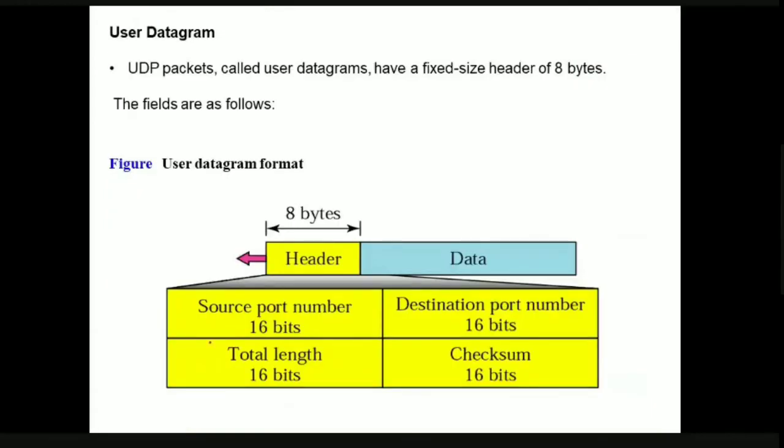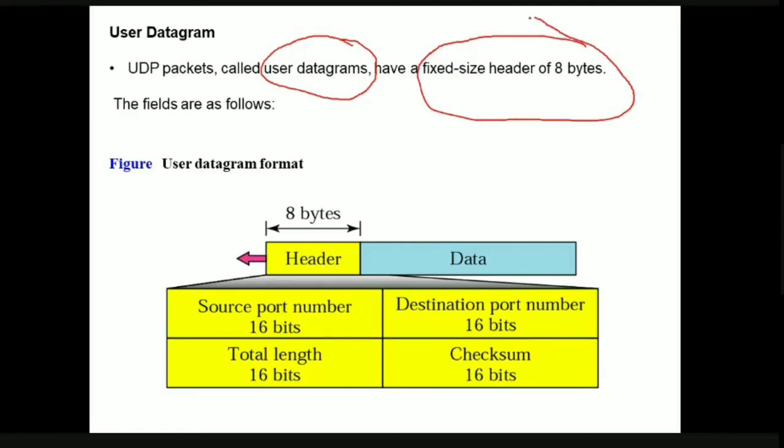Now, coming to the user datagram. In UDP, the name itself specifies it: UDP means User Datagram Protocol. In UDP, we are going to call those packets datagrams. When we are talking about the UDP protocol, we'll talk about those packets as datagrams. So what does this datagram consist of? They have fixed size headers, and this header is of 8 bytes size.